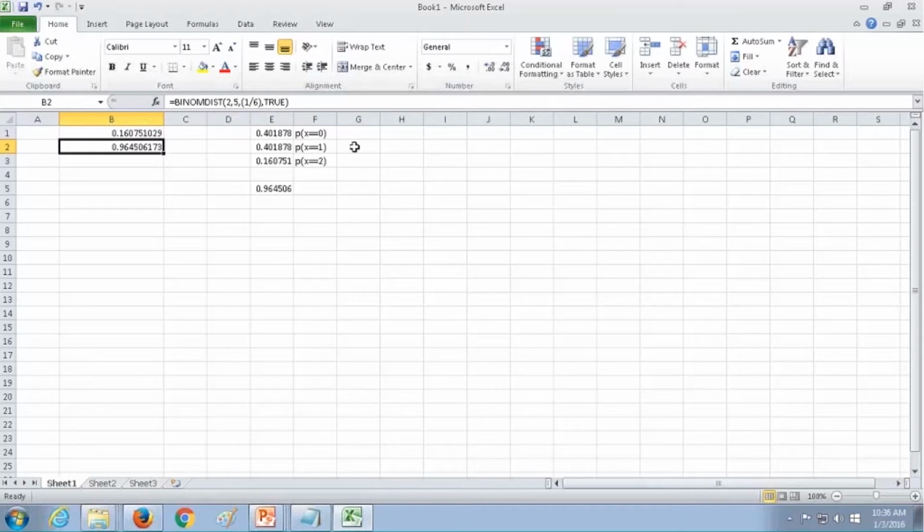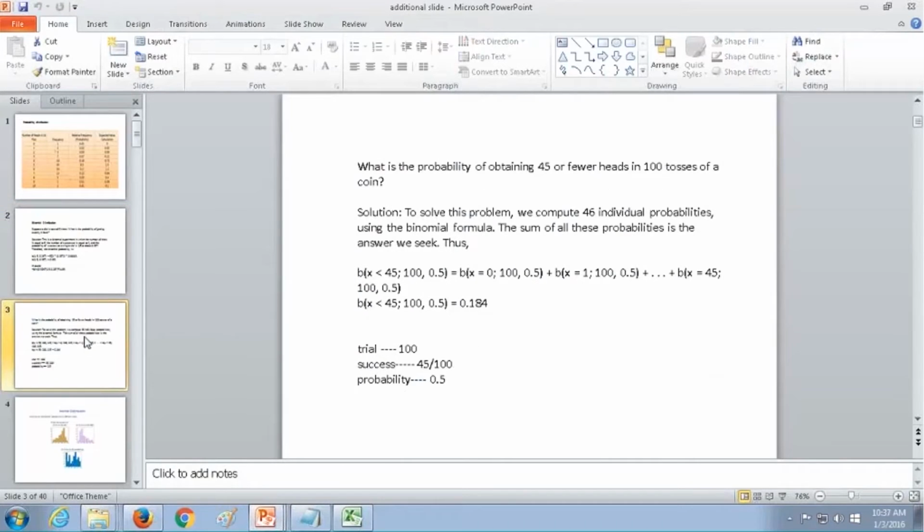One thing is, you can take point probability of all the points and add them, or else directly with the last value, you can mention your cumulative as true. Then automatically the accumulation happens. Is it clear for everyone with this example? This is how the binomial distribution works. Either you can calculate point probability and add, or else you can mention your accumulation as true. If you are mentioning accumulation as false, it is point probability. If it is true, then it is a cumulative probability. Okay, next I'll get into the other distribution.